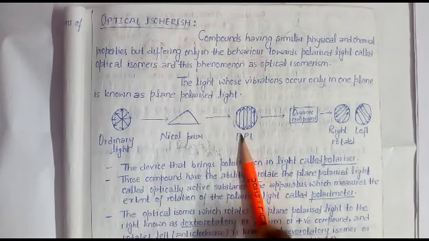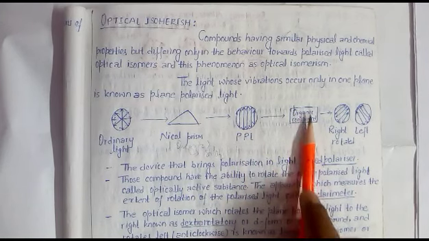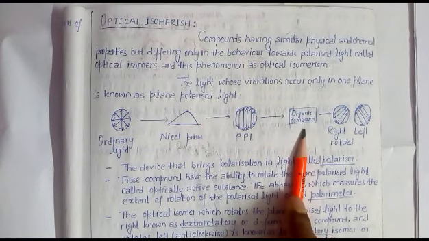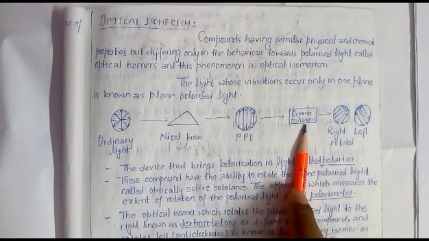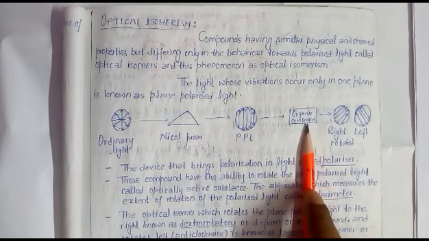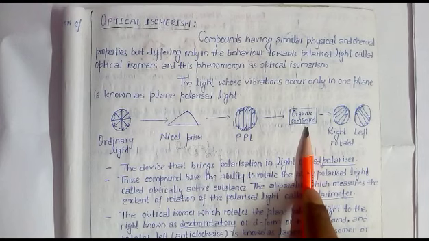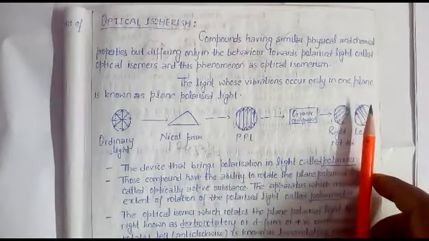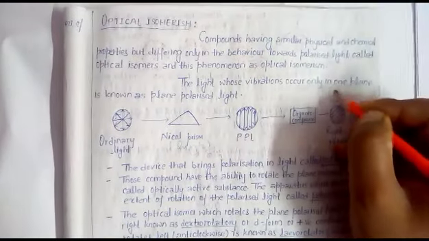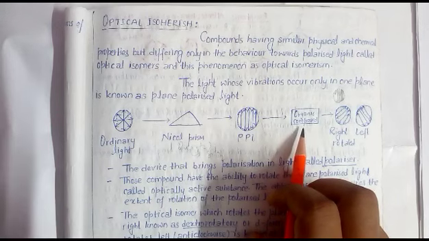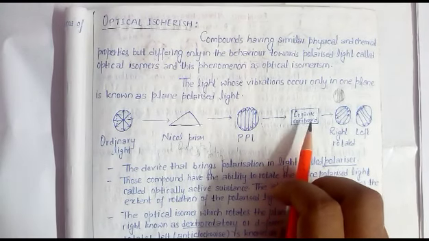When this plane polarized light passes through any organic compound, XYZ, there are two possibilities. Either this light passes without any change. It means input light has the same plane and output light also has the same plane, like this. It means the compound is optically inactive. That organic compound is optically inactive.